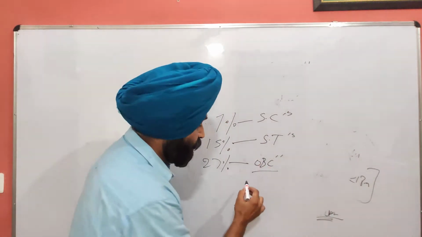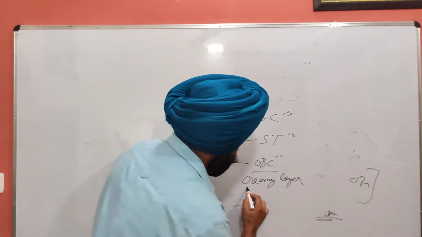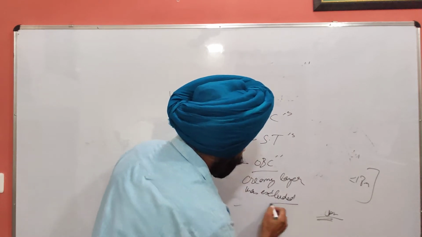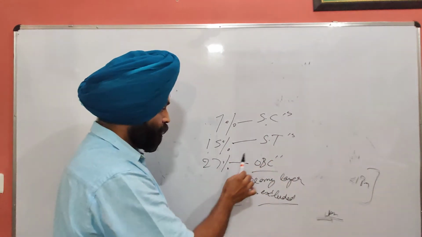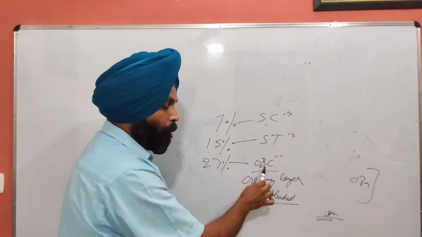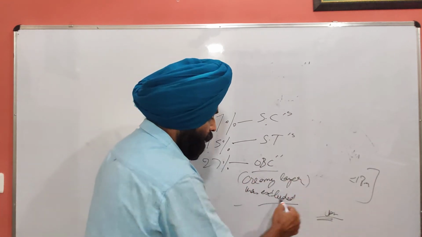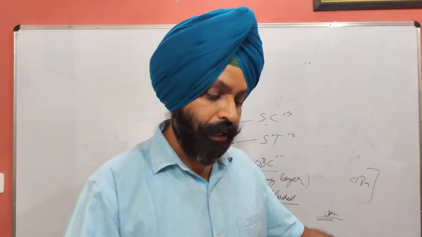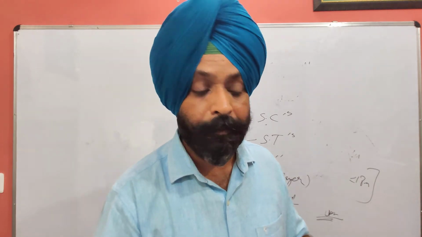Here in OBCs, creamy layer was excluded. So 7% for SCs, scheduled castes, 15% for scheduled tribes, and 27% for OBCs, other backward classes. And in other backward classes, creamy layer was excluded. Creamy layer were barred from getting these reservation benefits. Now, what do you mean by creamy layer?